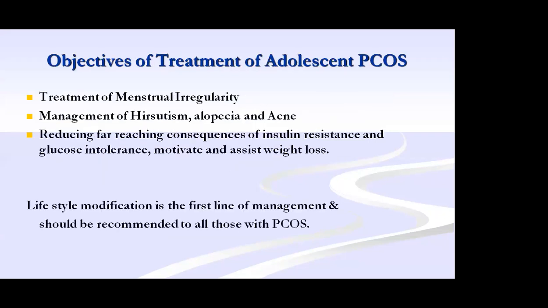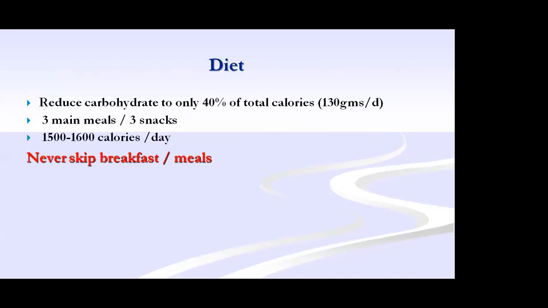Now we will see the objectives of treatment which I mentioned: treatment of menstrual irregularity, management of hirsutism and alopecia, and reducing the insulin resistance complications which can happen in future, that is, the metabolic problems. Whatever it is, lifestyle modification is the first line of management. What is this lifestyle modification? It is very easy to advise but very difficult to follow, but we have to tell the adolescents about diet and exercise. Carbohydrate should be 40% of total calories, and 1500 to 1600 calories per day.